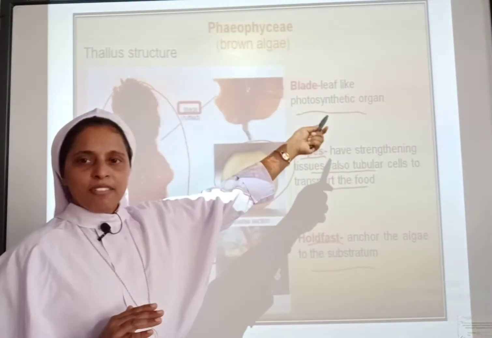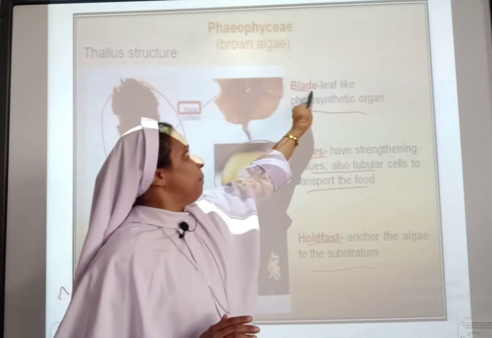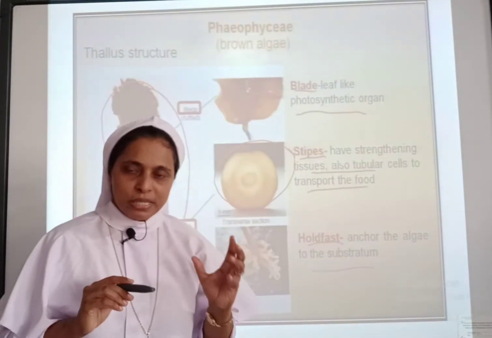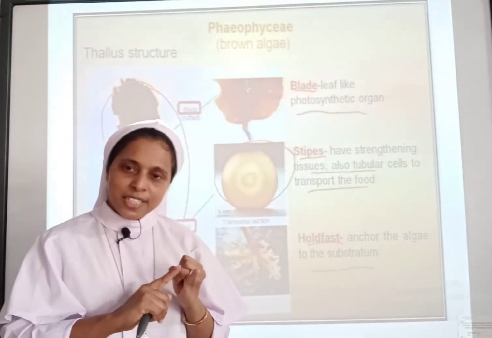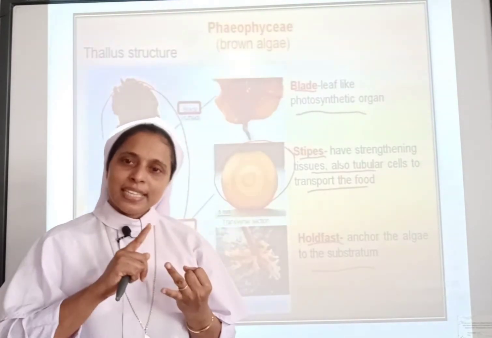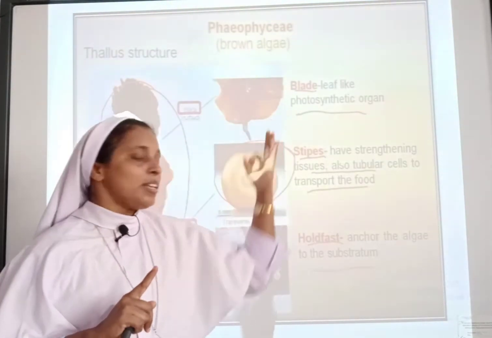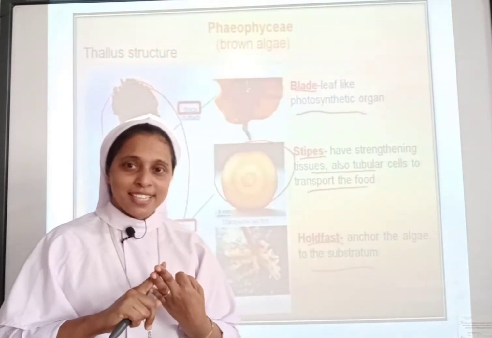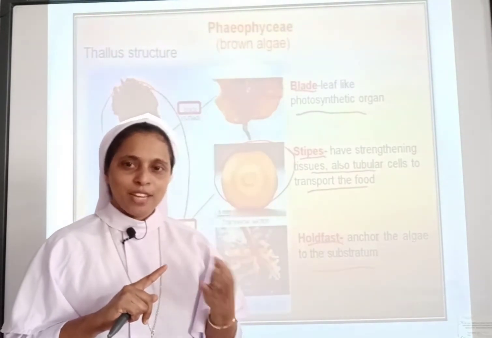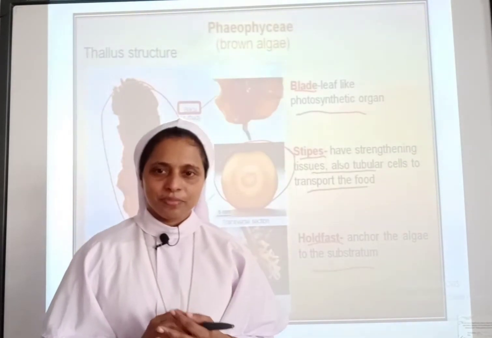And the next one we have is the photosynthetic leaf-like organ termed as blade. I hope the three terms used here are clear to you. First, the root-like structure attached to the substratum, but not roots, is termed holdfast. Second, stem-like, without specialized cells, is termed stipes. And third, the leaf-like photosynthetic organ is termed blade. Hope it is clear to you all.